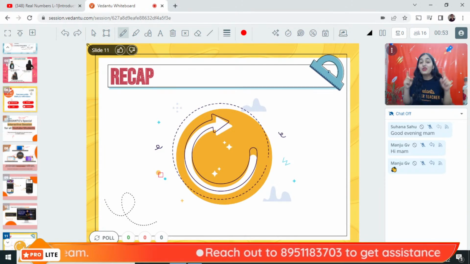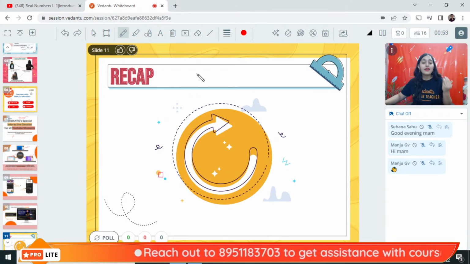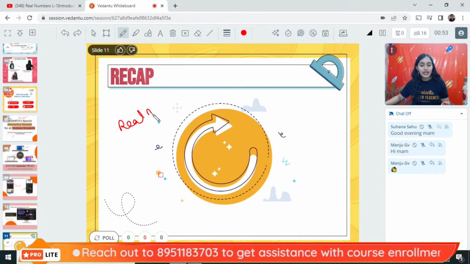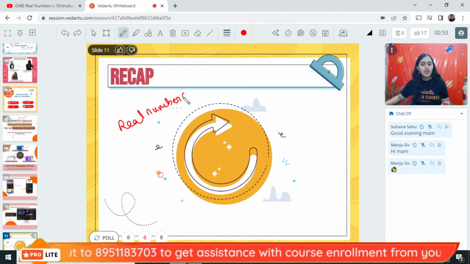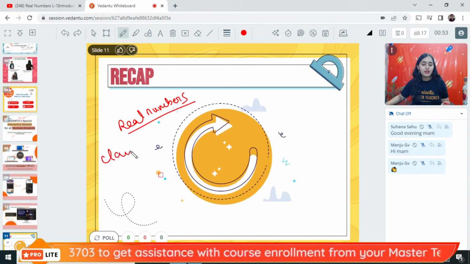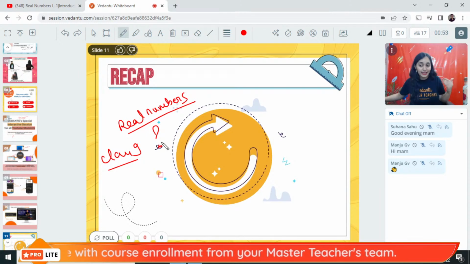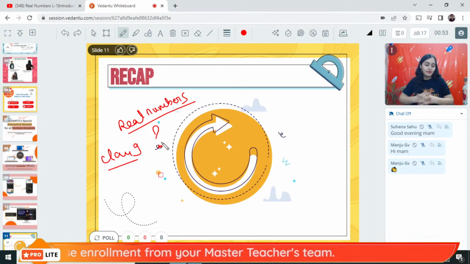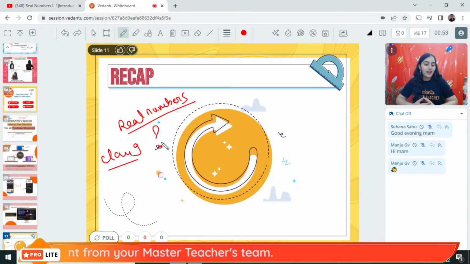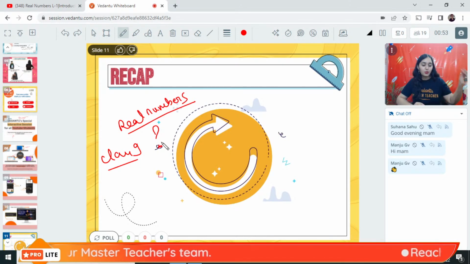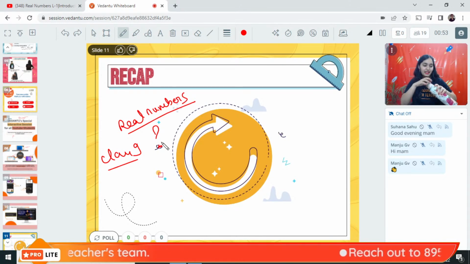Now, guys, you have already learned about real numbers in your class 9th, hai na? Do you all remember real numbers? What are they? Let's have an introduction of the chapter. Who can define real numbers in simple words?